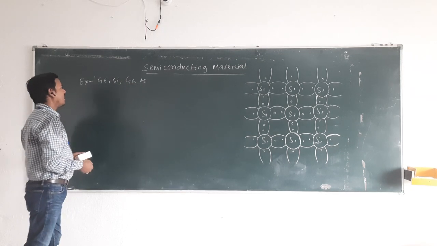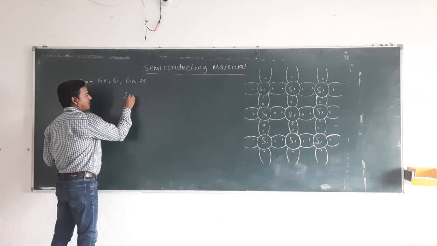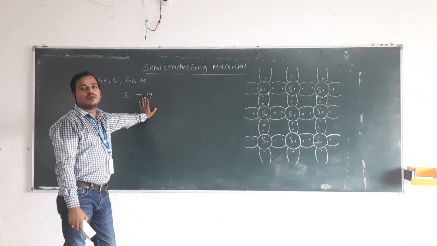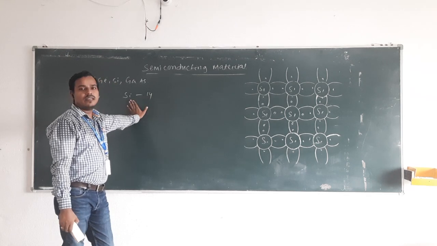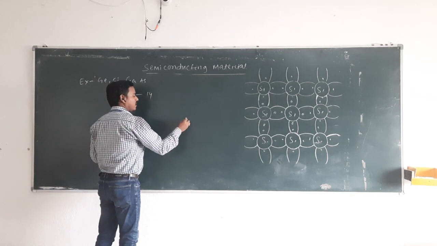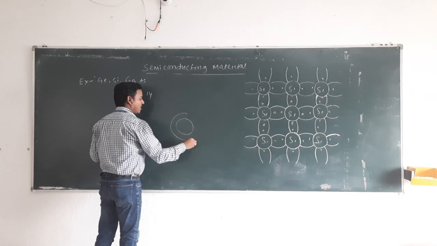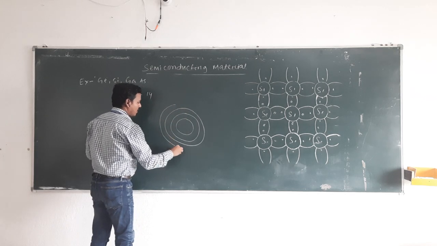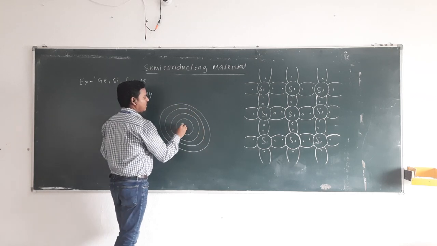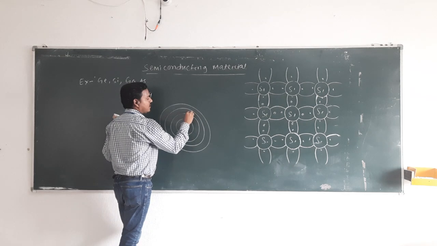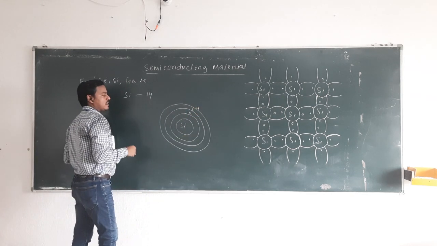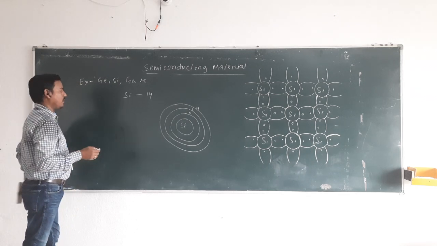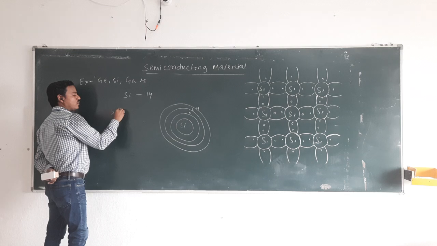If we take silicon as an example, the atomic number of silicon is 14. That means 14 protons and 14 electrons are present in the structure. Let us consider the shells. So this is the silicon structure, and these are the K, L and M shells. In the form of shells, the electrons are present according to the 2n square formula.